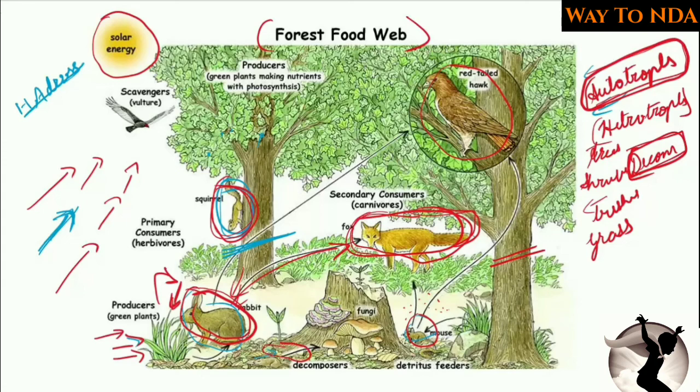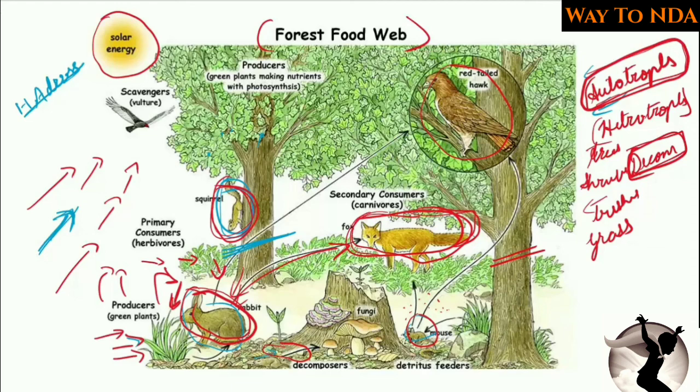And again the nutrients which came from the green plants will go back into the soil. So this is a cycle, right? First the nutrients went from the green plant into the rabbit, then the rabbit was eaten by the tiger, and again when the tiger died, the nutrients went to the soil after decomposition. So in this way the nutrient cycle will go on continuously.